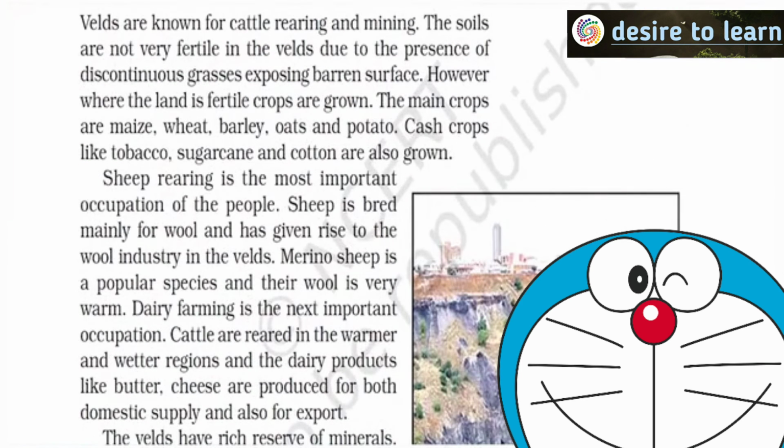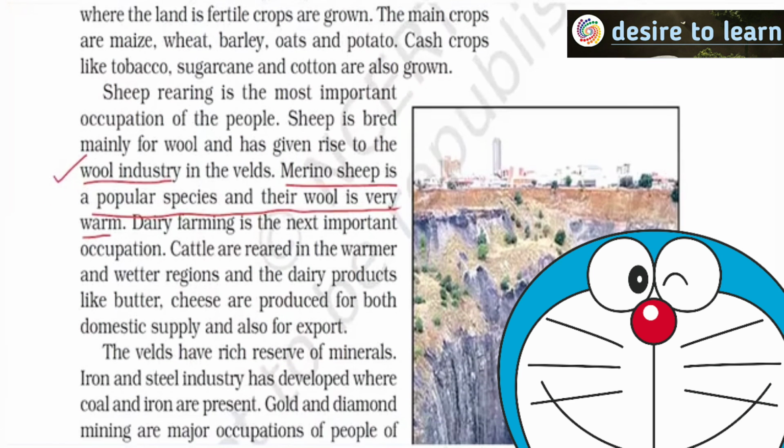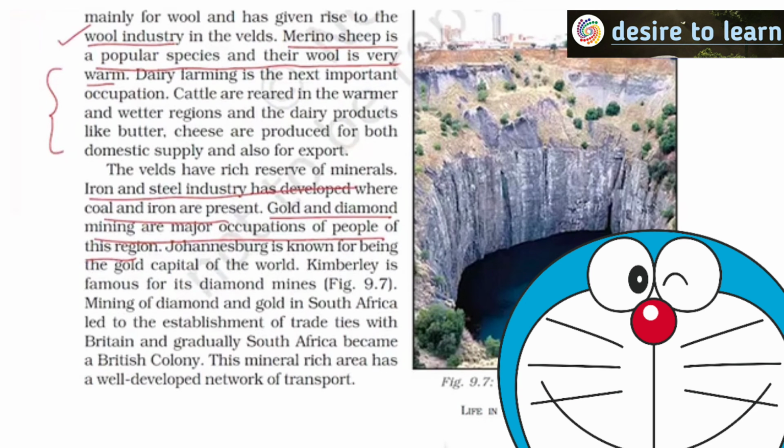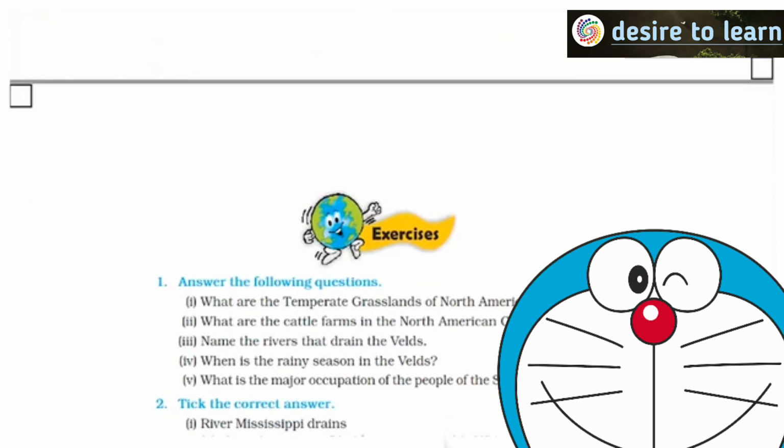The most important thing in velds is the wool industry. In prairies, dairy industry is good. But here, wool industry is good. Merino sheep is a popular species and their wool is very warm. So it's very important for you to look at it. Again, yes, here also you will see dairy farming, and gold and diamond mining are usually seen in this region. Again, iron and steel is also present. Right? So after seeing this, let's quickly move to the last chapter of this book. That is with respect to deserts. We have two types of deserts, hot desert and also cold desert.